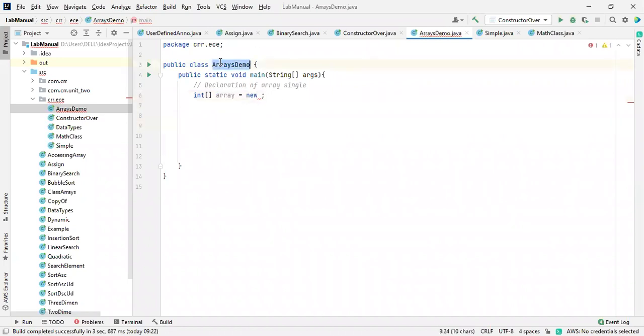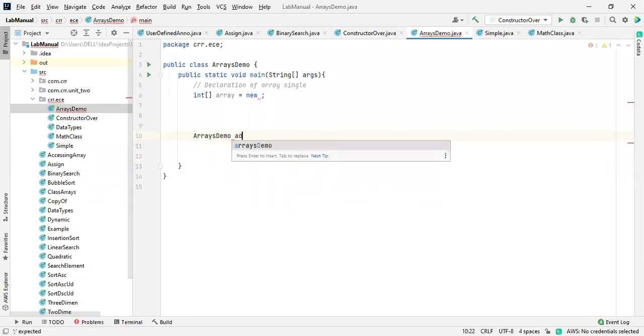So just to show this, how do we create an object for a class? Just making the name ArraysDemo, and I'm taking it as small a and d. ArraysDemo ad is equal to new ArraysDemo. So this is how we create an object for the class.